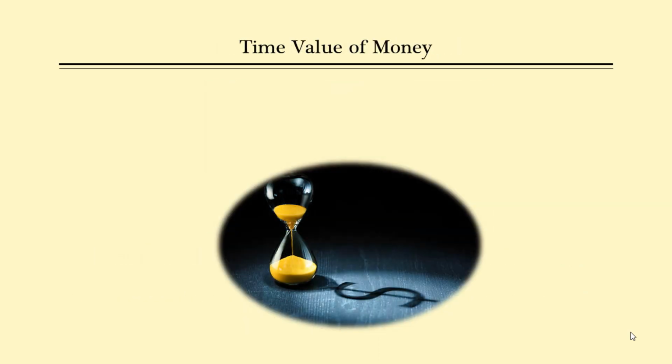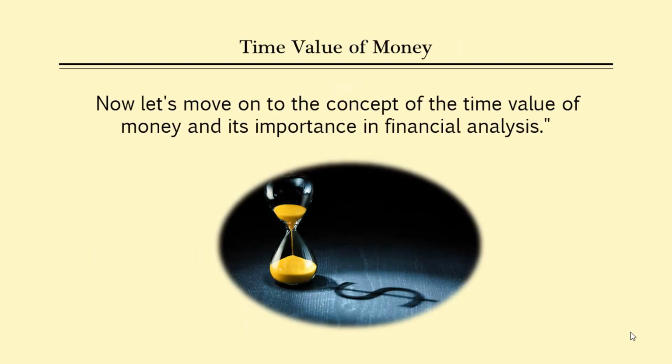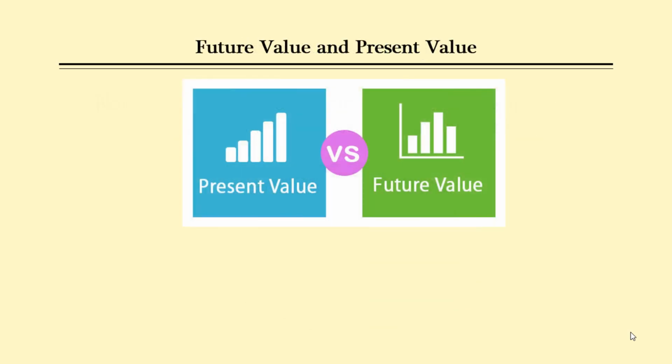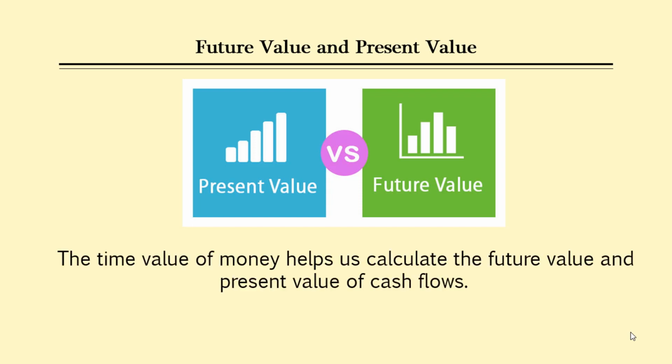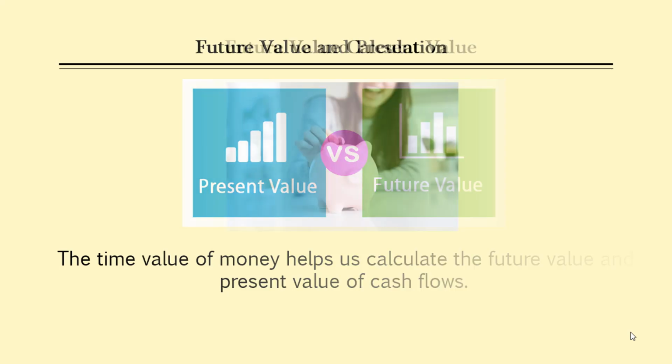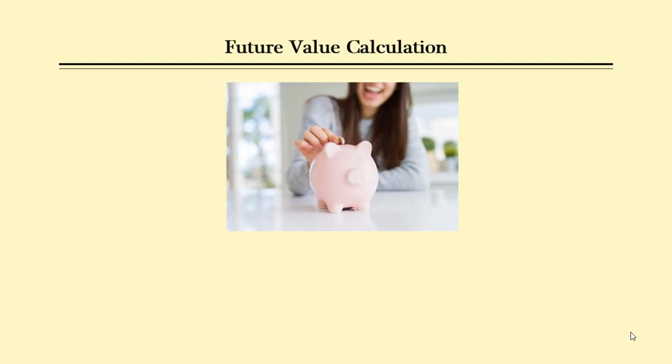Now let's move on to the concept of the time value of money. This concept recognizes that money today is worth more than the same amount of money in the future due to its potential earning capacity. In other words, a rupee received today is more valuable than a rupee received tomorrow. The time value of money is used to calculate the future value and the present value of cash flows. The future value represents the value of money at a future point in time, while the present value represents the value of money today. Let's consider an example to illustrate the calculation of future value.